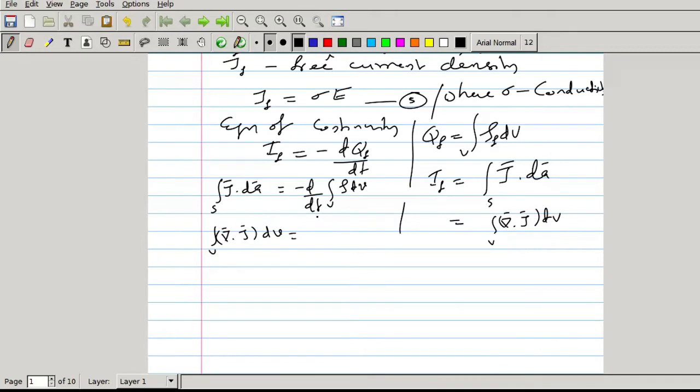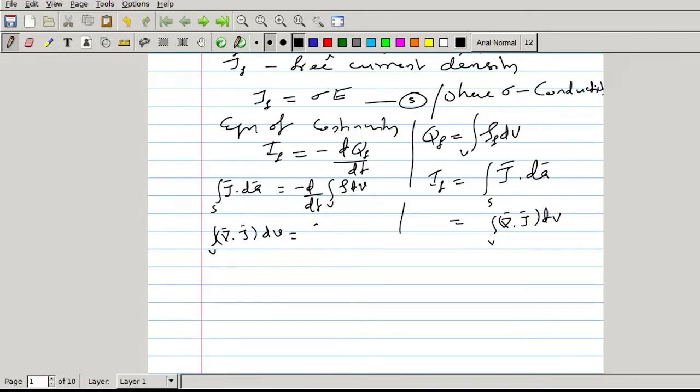Time and space coordinates are independent coordinates, so we can change the order of operation. So we can take the integral, then differential of rho, then volume element dV. Rho can be a function of space coordinates x, y, z and time t, so when I take d by dt of rho, we need to take the partial derivative with respect to t.